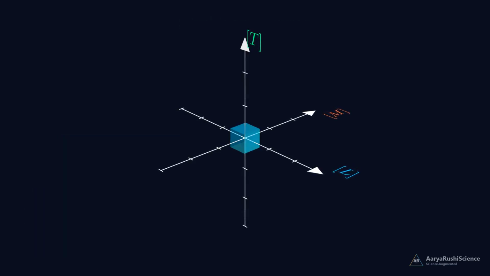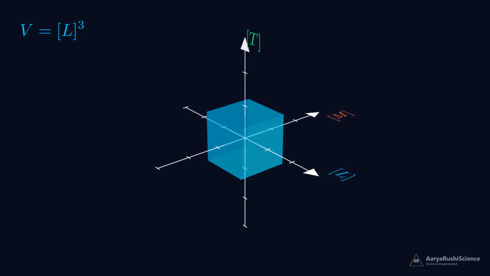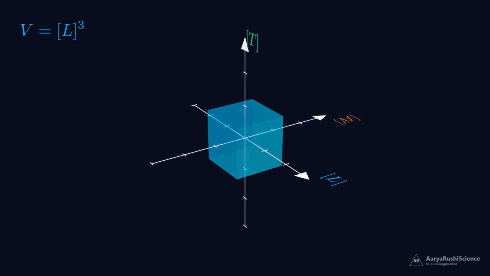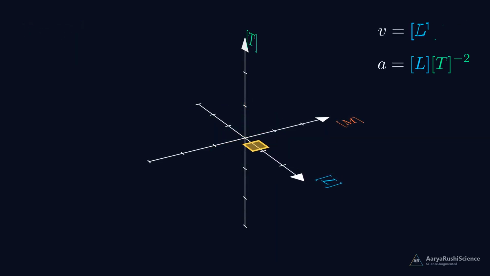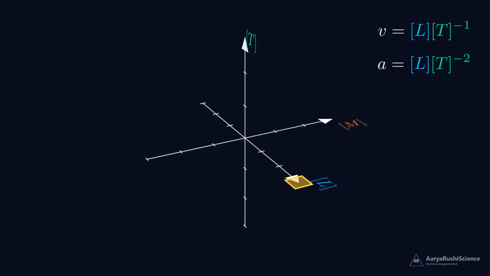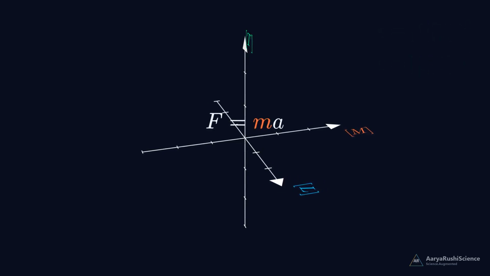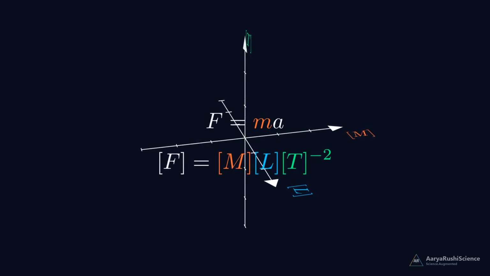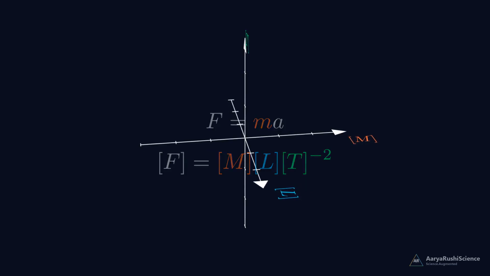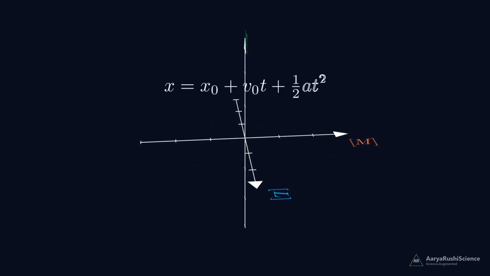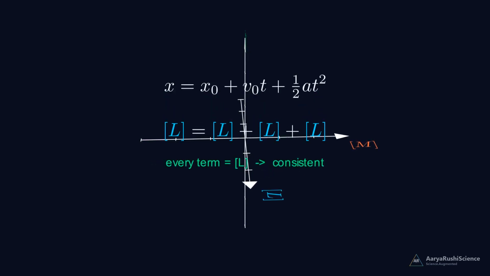Every physical quantity has a hidden identity, called its dimension. Length we write as L, mass as m, time as t. A cube has volume, which is length times length times length, so its dimension is L cubed. A moving car has velocity, length divided by time. Speed up, and you have acceleration, length divided by time squared. Push on a mass, and you get force, mass times acceleration, written mLt to the -2.